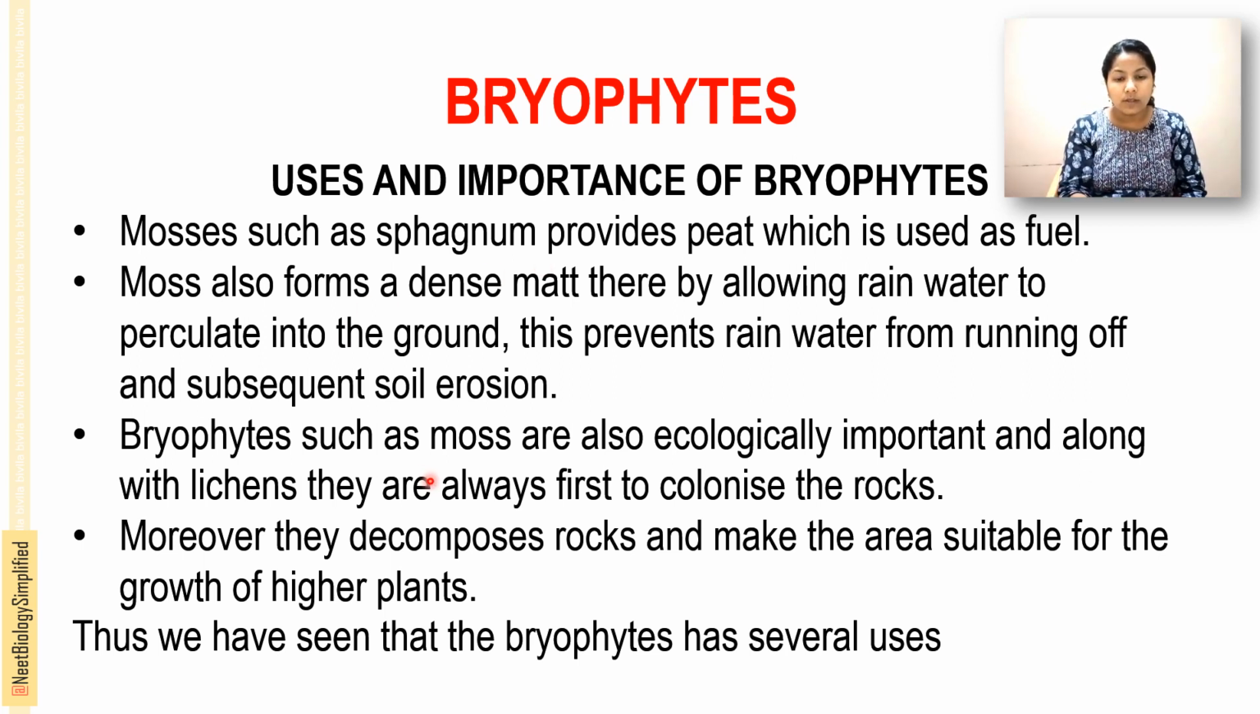Bryophytes such as mosses are also ecologically important, and along with lichens they are always first to colonize rocks. They keep attached and form a colony on the rocks. Moreover, these mosses decompose the rocks and make that area suitable for higher plants to grow. On the rocks you can also see tall trees growing, bigger higher plants growing in that area. That is, mosses help to decompose the rocks and make that area suitable for the growth of these higher plants. These are the uses and importance of the bryophytes.